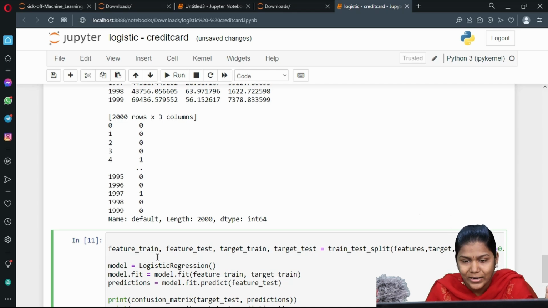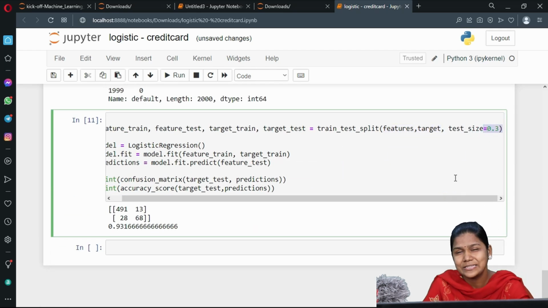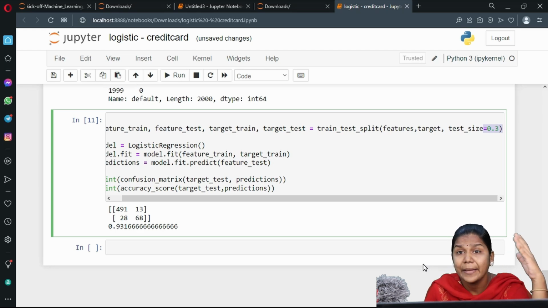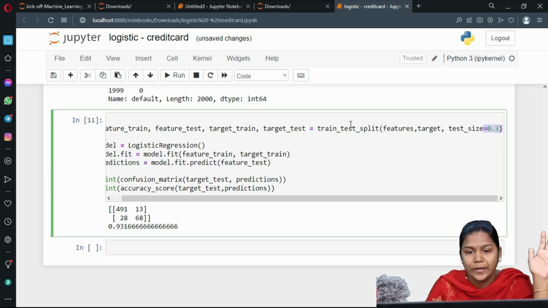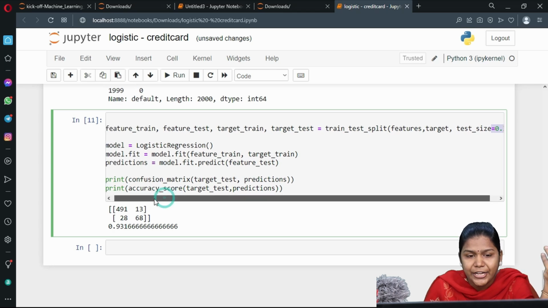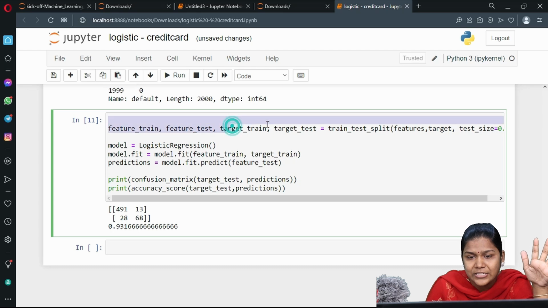Okay, fine. What I have done here is I have taken the train test split module. This module I have applied to the X and Y variables. Test size I gave as 0.3. It means 30% of the data I gave for testing purposes. The remaining 70% I will give for training purposes. In this format, I am dividing my input data into training and testing categories: X train, Y train, X test, Y test.